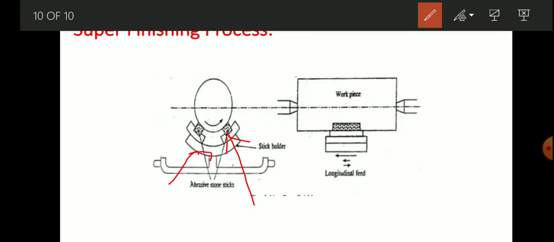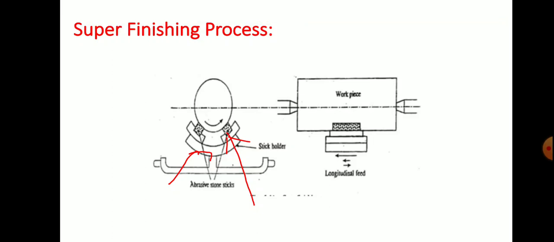Here the stone is fed with oscillating motion and the workpiece is rotated or reciprocated. The workpiece and tool are flooded with cutting fluid or coolant to carry away the heat, metal particles and abrasion. It is used for finishing camshafts, shafts and bearings. So this was for today's session, and it completes our fifth unit.